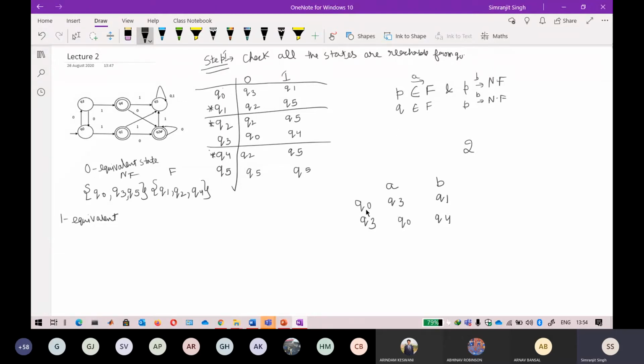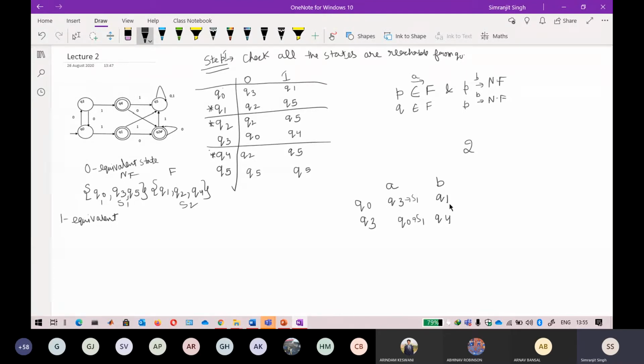So if you clearly see that Q naught on A is going towards Q3 and Q naught. Now check in the previous one, if I just call this set 1 and set 2, these two belong to set 1. Okay, this Q naught and Q3 belong to set 1. So they are going towards the same set, so they are equivalent to each other for this A.